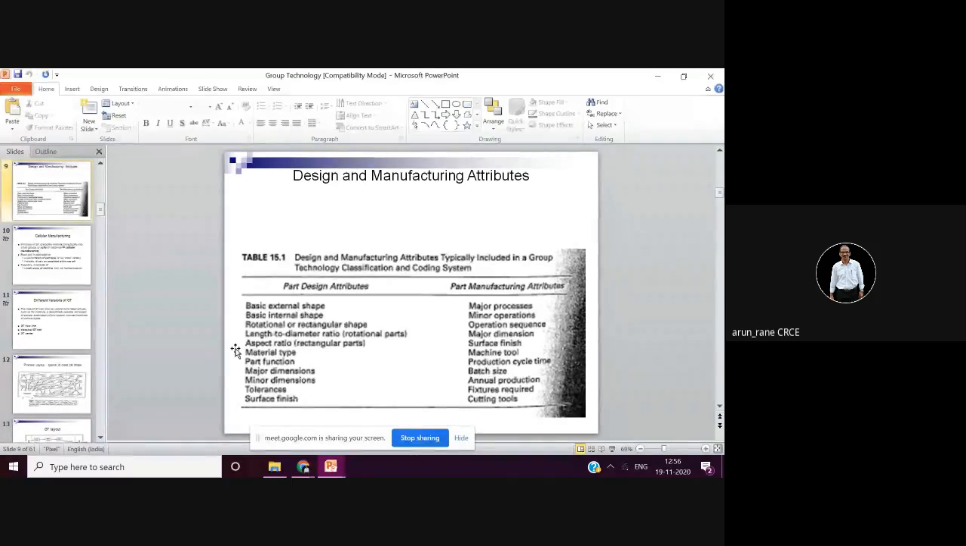Metal type, meaning if I have cast iron, then I will think 10 times before investing in CNC. I will go for conventional, or I will go for retrofit, I say.